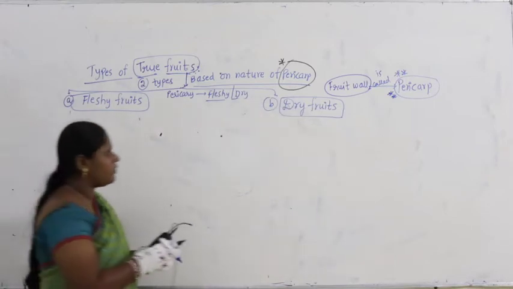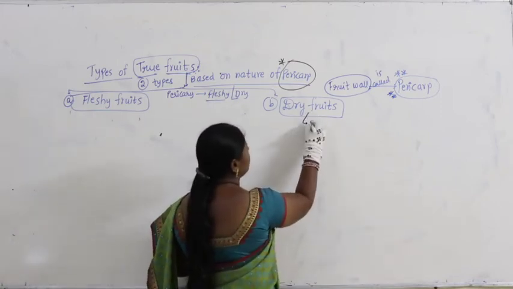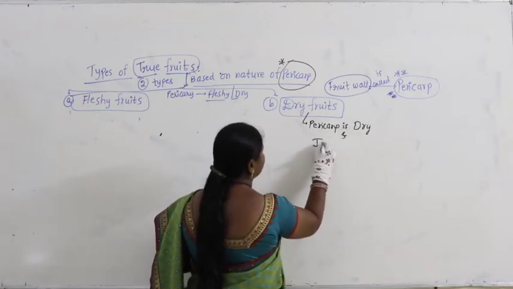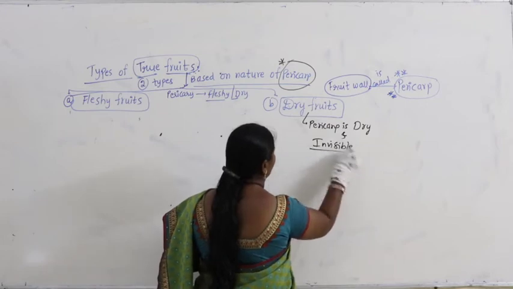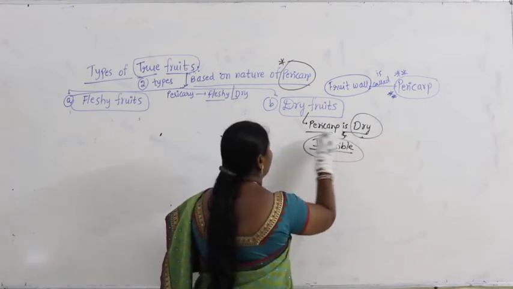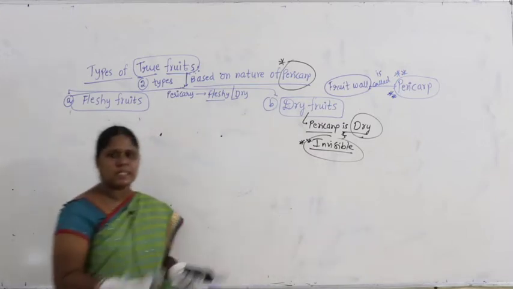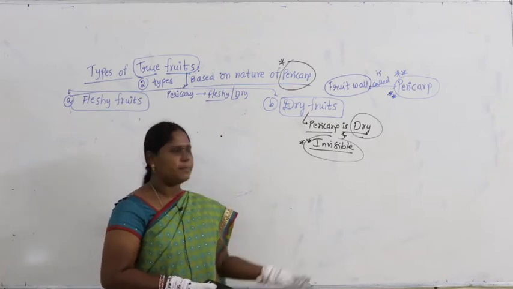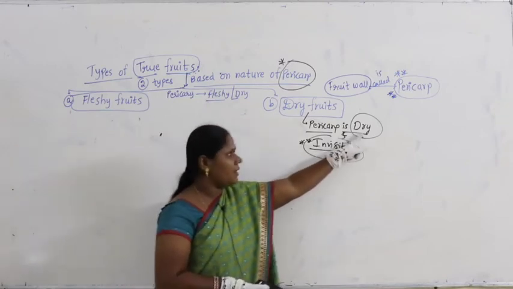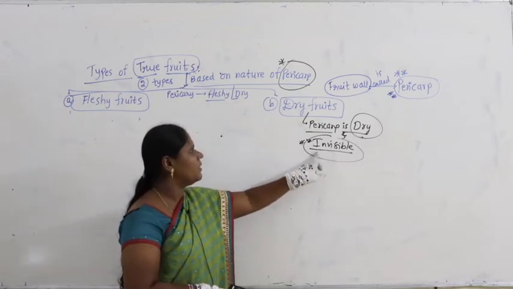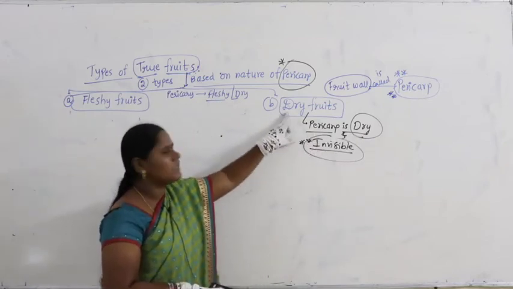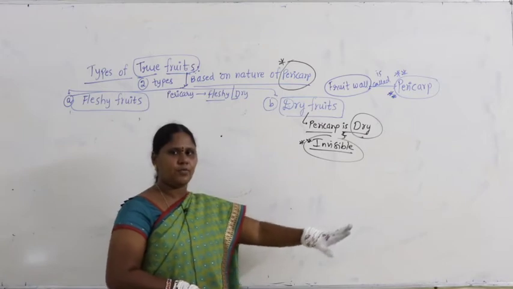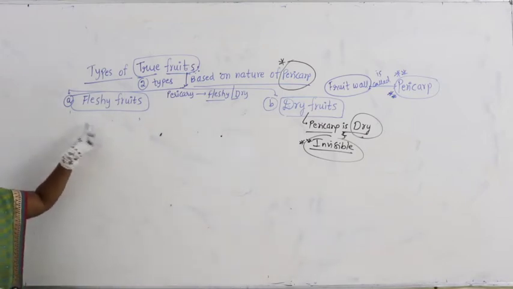We will discuss dry fruits later. Obviously, we write that the pericarp is dry and invisible, meaning it may not be seen properly. It is a completely dry part, and it is invisible. Whenever the pericarp is dry and invisible, such fruits are called dry fruits. We will discuss dry fruits in a later part of the class. Let us concentrate on fleshy fruits.